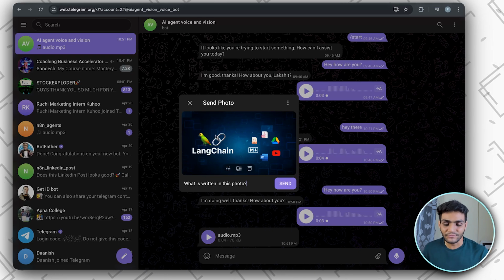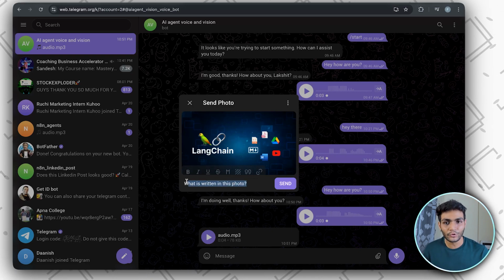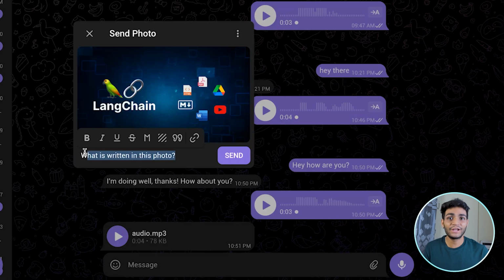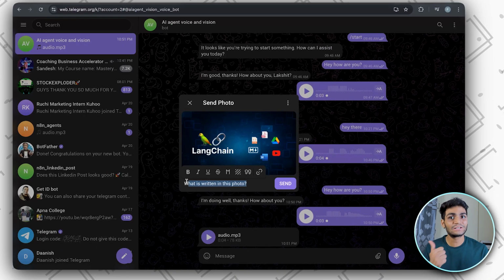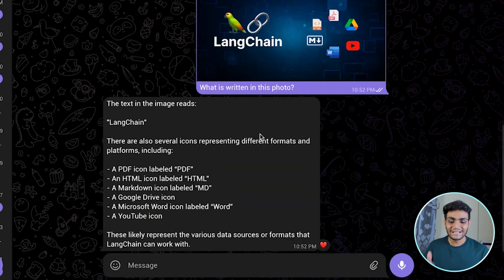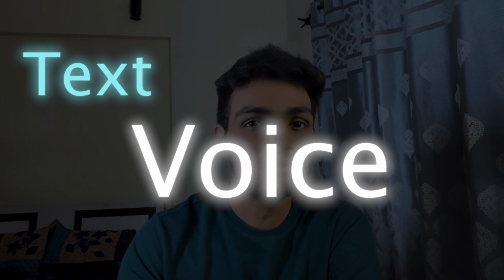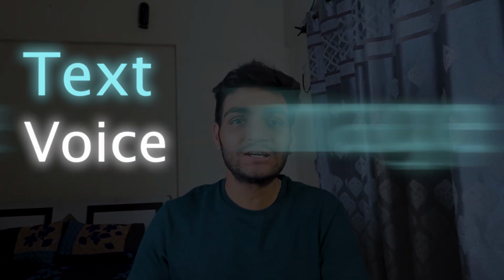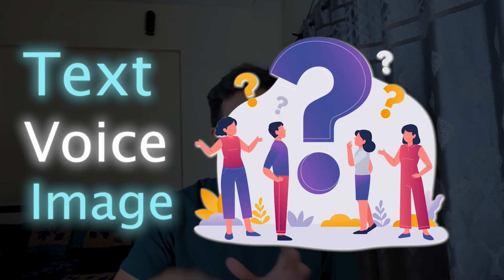As you can see, we are passing this photo and we are also asking what is written in this photo. So it will understand what is there in the image and it will also answer what we have asked in the question for that image. So let's see what it replies. Now as we can see, it properly says that the text in the image reads LangChain. There are also several icons representing different formats and platforms including PDF, HTML, Markdown, Google Drive, Microsoft Word, and the YouTube icon. So you can see that this AI agent not only understands the text, it also understands the voice, and it will also understand the image that we are passing and what kind of question you are asking about the image.